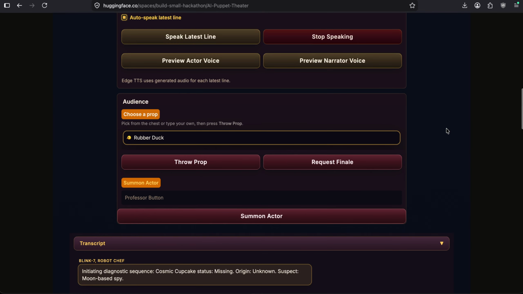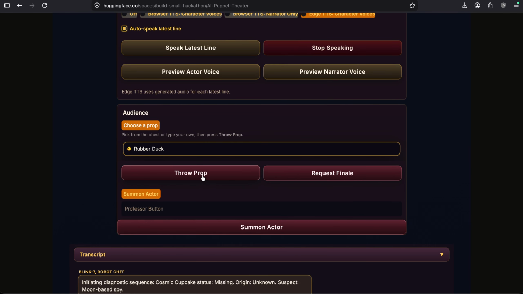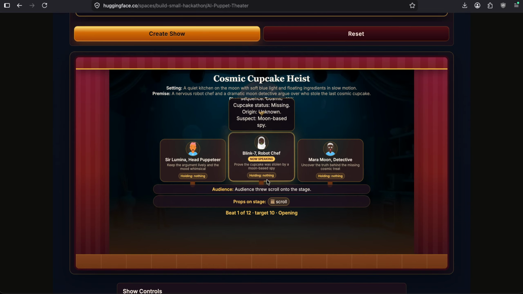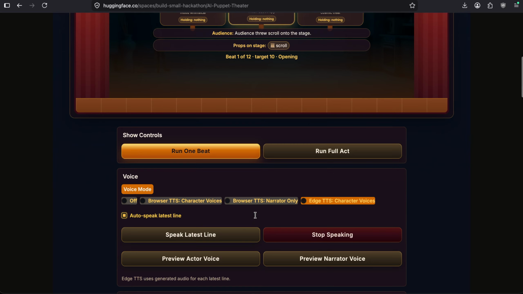Let's try throwing a prop on the stage to see if any actor picks it up. Let's maybe try something like a scroll, which may be useful given it's an investigative case. As I throw the prop on the stage, we can see that update here. Now let's try running one beat to see if any of the actors picks it up.